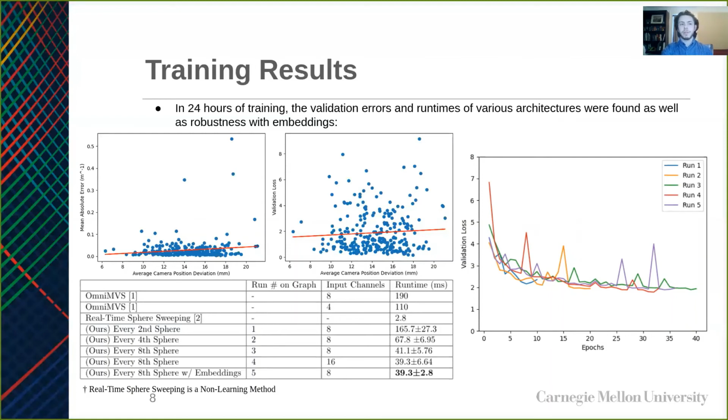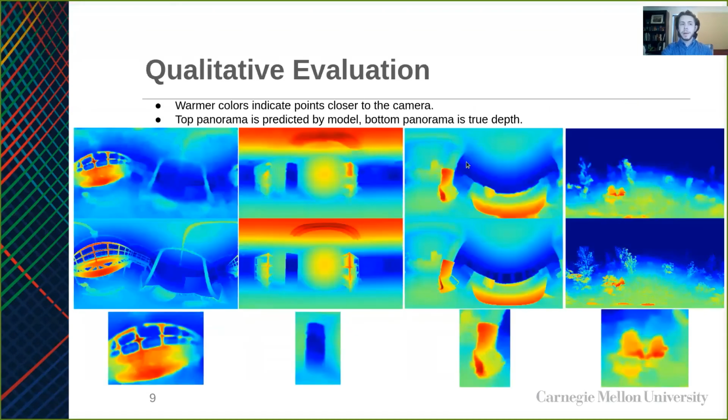Lastly, using ground truth extrinsics, the graph in the top left shows that the loss values and mean absolute error are relatively stable, even as the average measurement error between cameras grows. Now, to look at the depth panoramas themselves. The panoramas show much sharper lines and a better ability to capture thin and amorphous objects, such as railings and bushes. In general, the model understands the broad depth profiles of the scene.